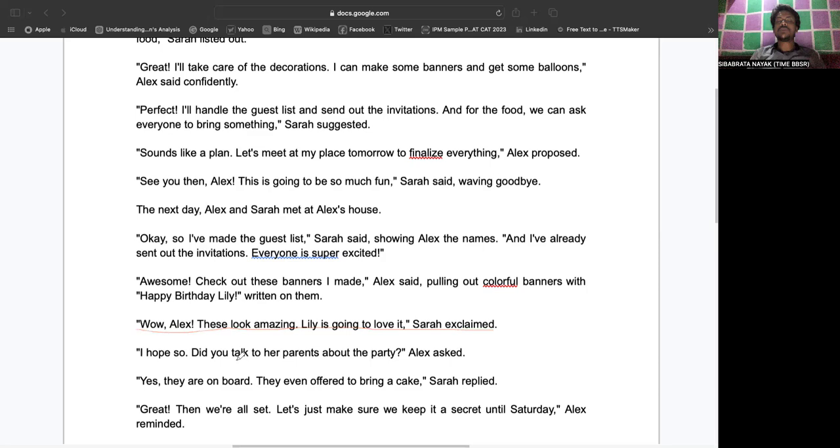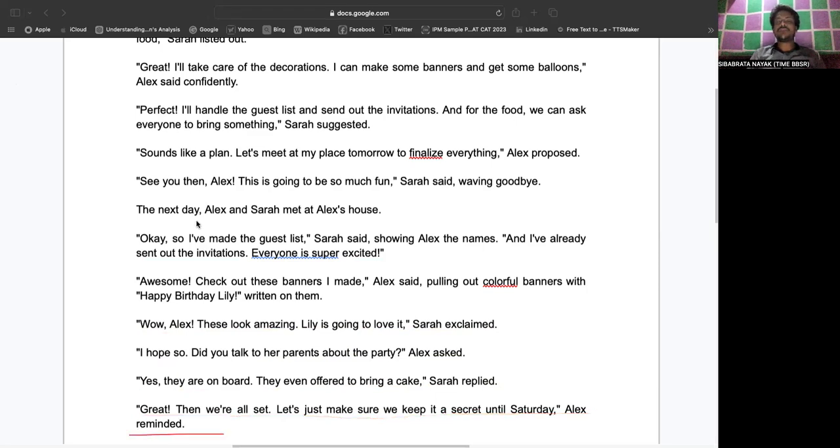I hope so. Did you talk to her parents about the party? Alex asked. Yes, they are on board. They even offered to bring a cake, Sarah replied. Great, then we are all set. Let's just make sure we keep it a secret until Saturday, Alex reminded.